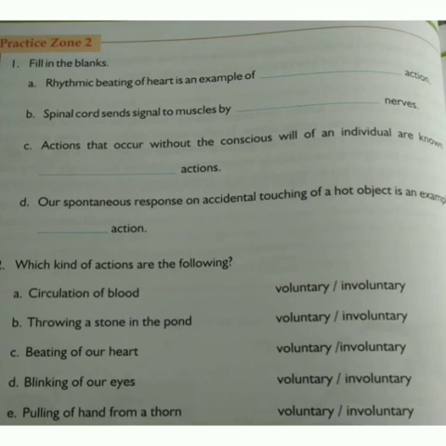And the second, Roman 2, is, which kind of action are the following? The first question is circulation of blood. You should know whether it is a voluntary or involuntary action. Second is throwing a stone in the pond. Third, beating of our heart. Fourth, blinking of our eyes. And the fifth one, pulling of hand from a thorn.